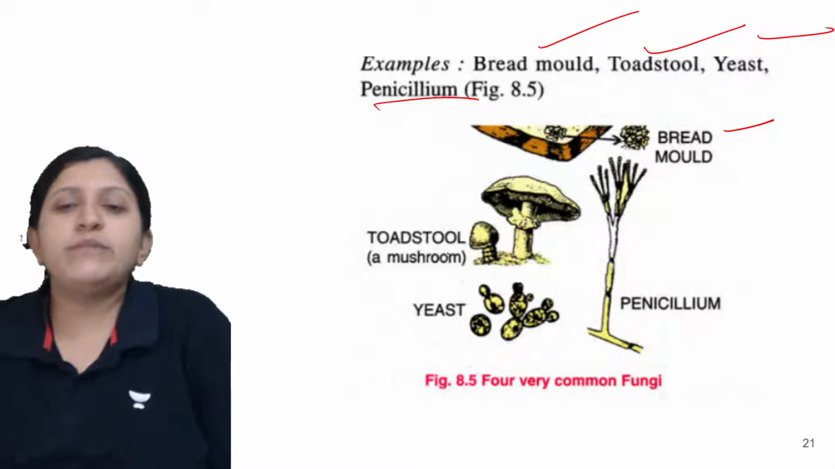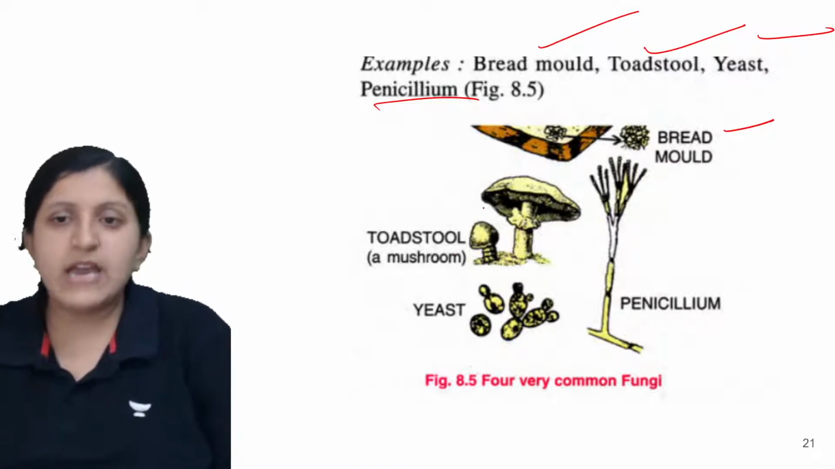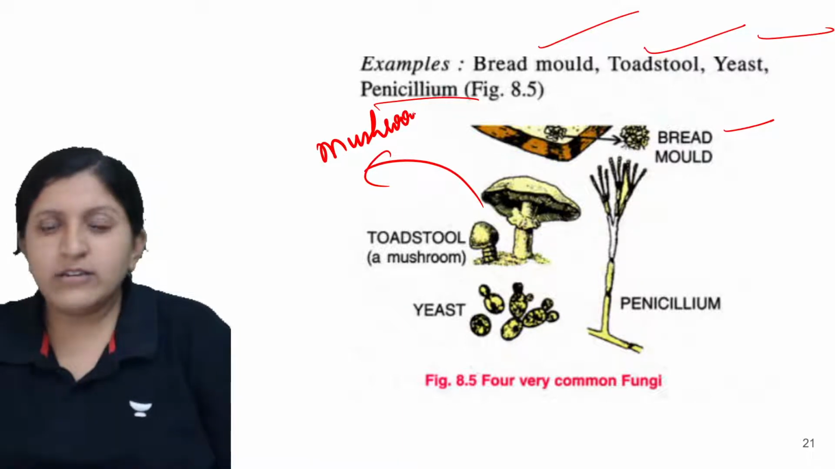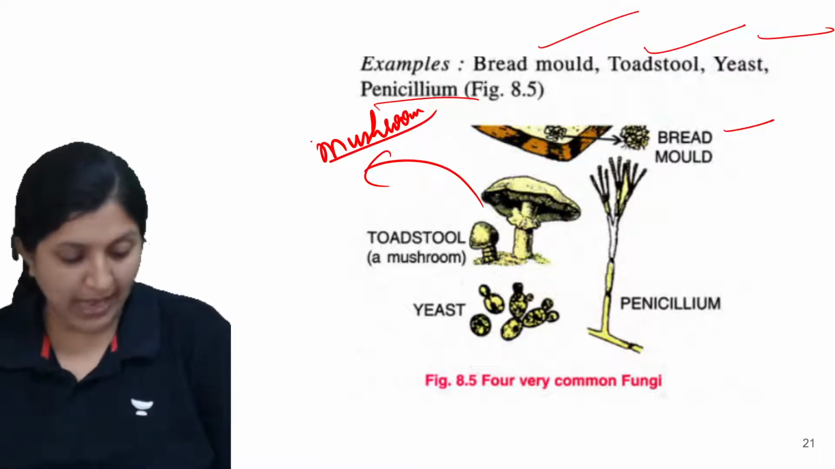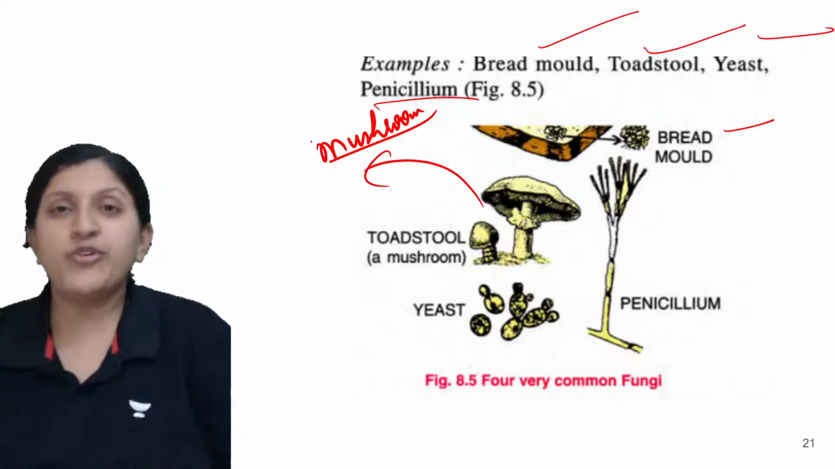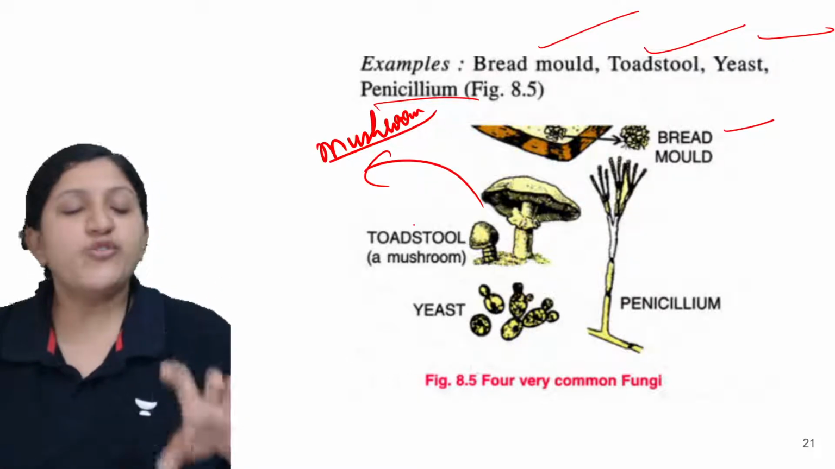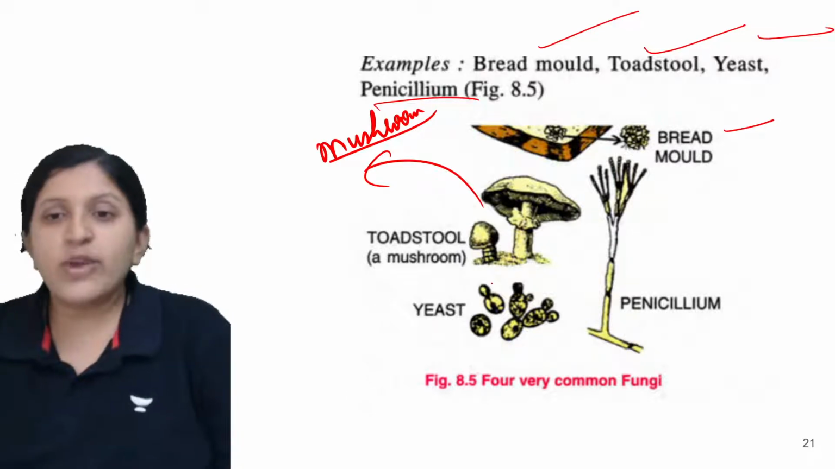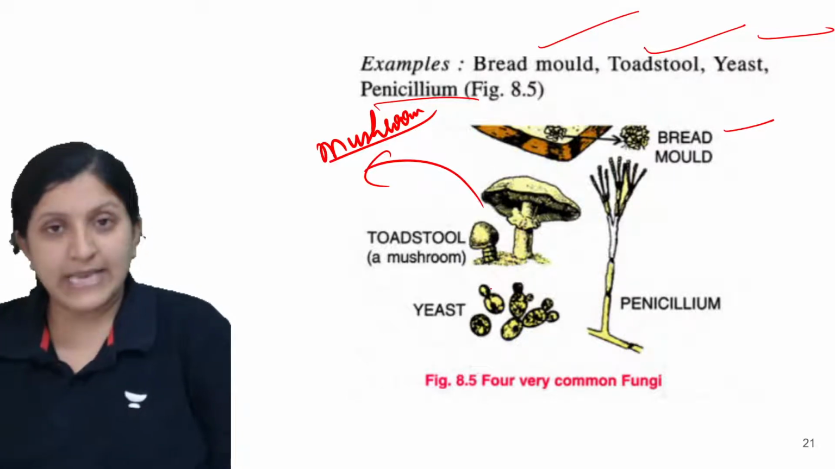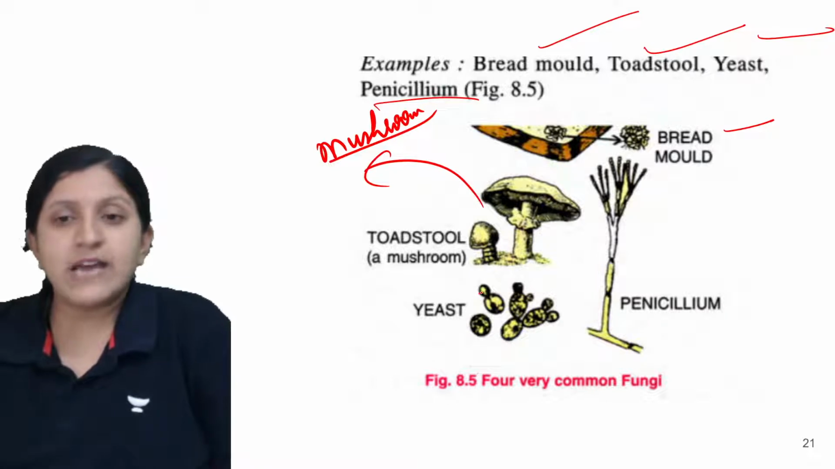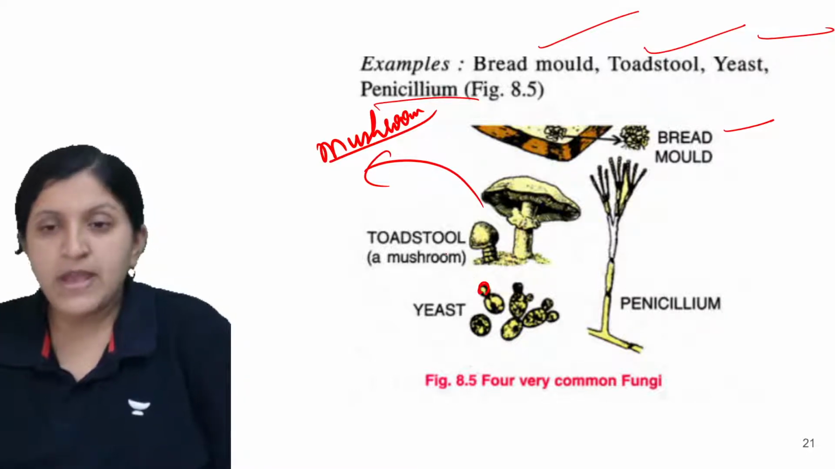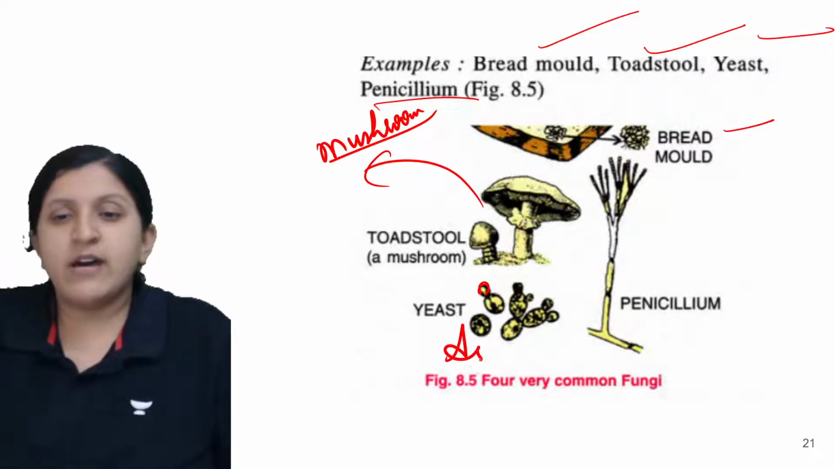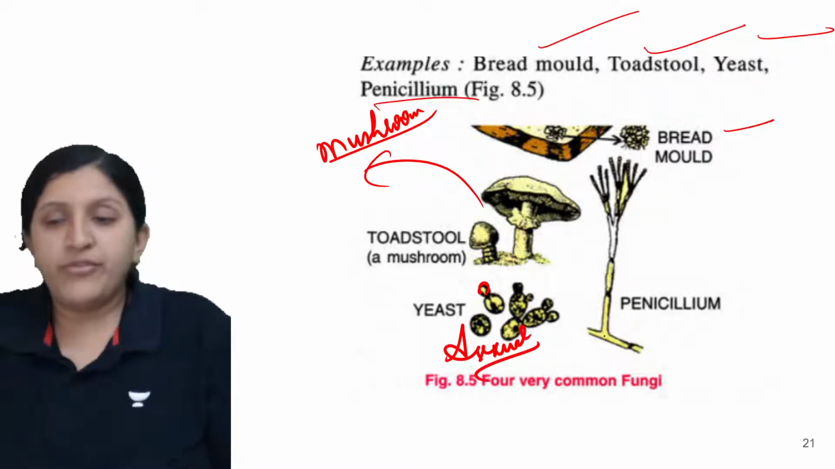Now bread mold, toadstool is basically a mushroom itself. You can find different types of mushrooms actually, but don't go for eating all the types of mushroom. A few which are grown in the laboratory can be considered. Yeast is basically unicellular, but yes, you can see that this is undergoing a budding process, so that it can produce multiple copies of itself, which is a sexual mode of reproduction.